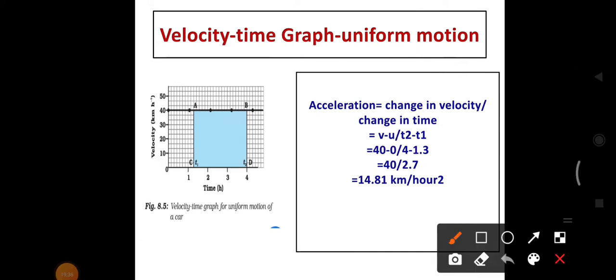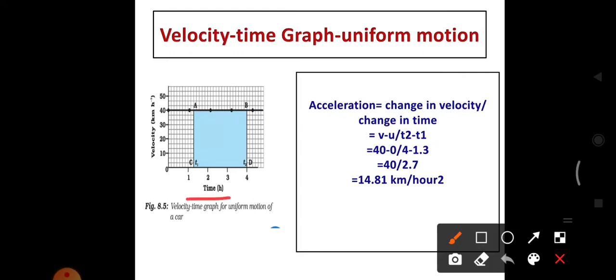First, we will see how to calculate the acceleration from the velocity time graph. You know the formula, acceleration equals change in velocity by change in time. We can write v minus u by t2 minus t1. The change in time is t2 minus t1. The change in velocity means v minus u, where v is the final velocity and u is the initial velocity.